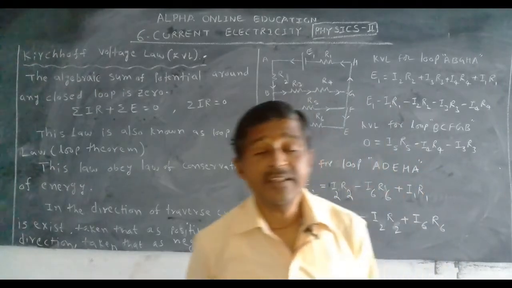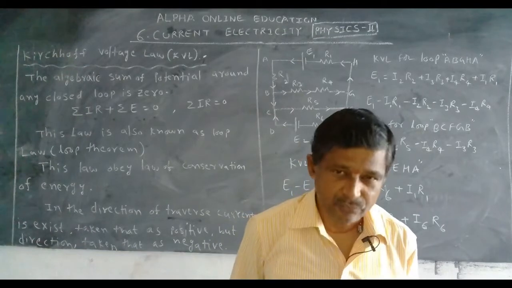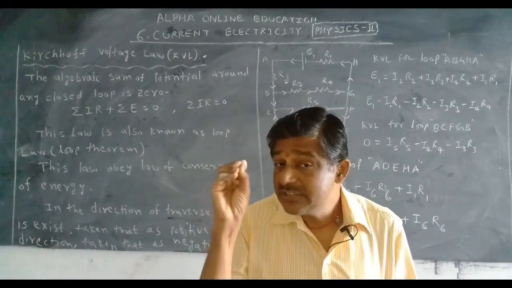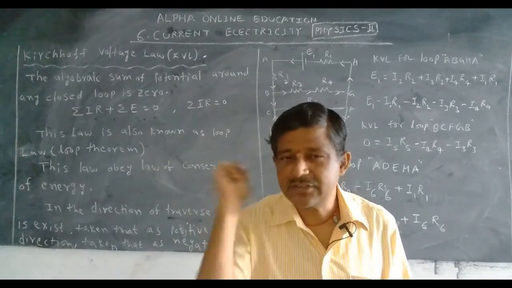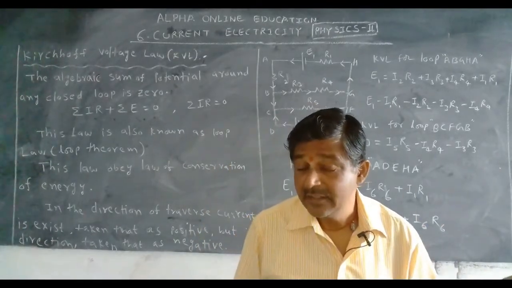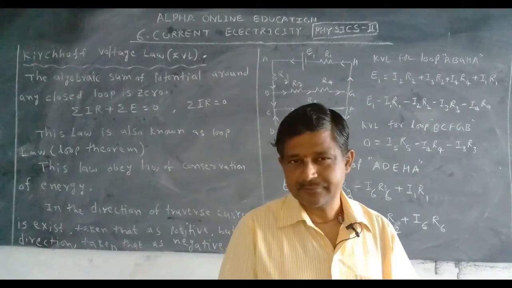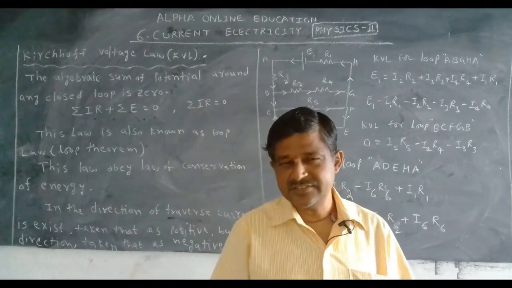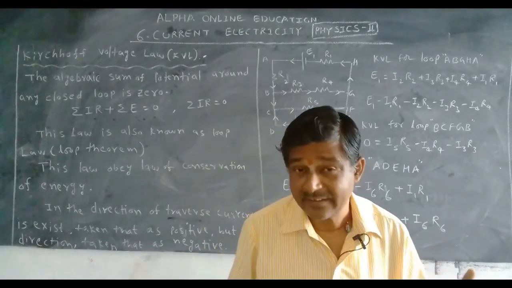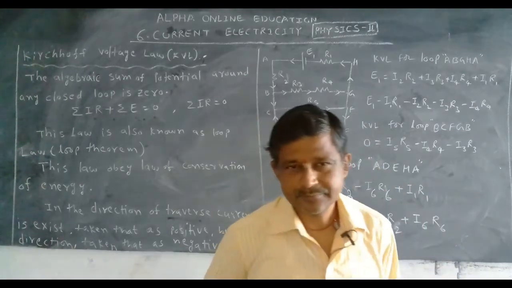Now, what are the differences between Kirchhoff current law and Kirchhoff voltage law? Kirchhoff current law, sigma I is equal to 0. Kirchhoff voltage law, sigma IR is equal to 0.